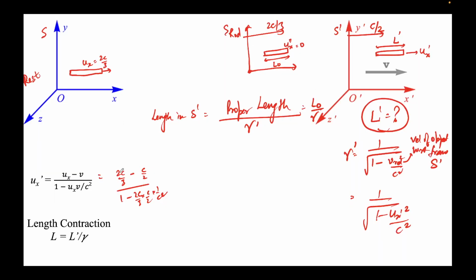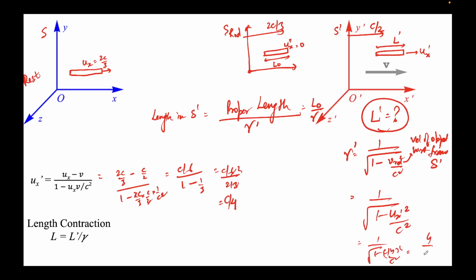Now what I'll do is I'll just simplify this. So this will be c by 6, 4 minus 3, this will be c by 6. This would be 1 minus 2, and 2 gets cancelled, c square gets cancelled, 1 minus 1 by 3. So this will be c by 6 upon 2 by 3. So this goes like this. This is coming out to be c by 4. So ux prime is c by 4. I'll simply put this value here, 1 minus c by 4 whole squared over c square.